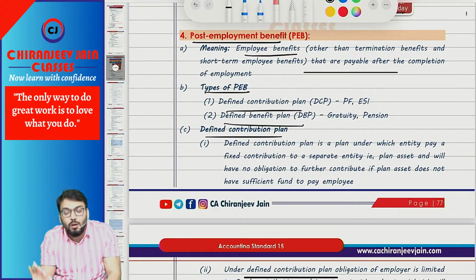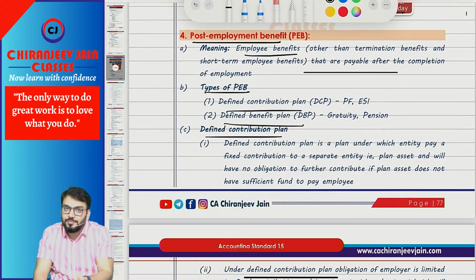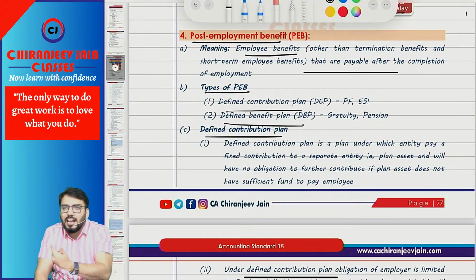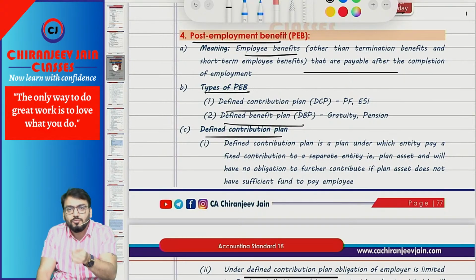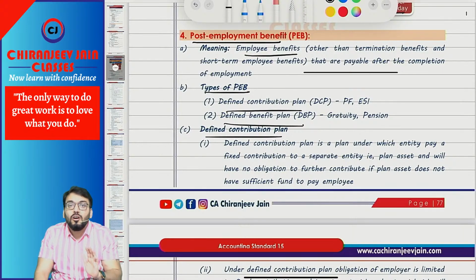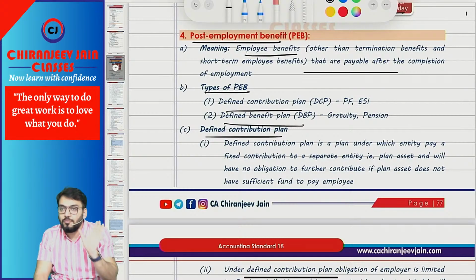They do not have any other obligation. It means all the risk of that plan asset, whether it is actuarial risk or investment risk. Remember, investment risk and actuarial risk will fall onto whom? The employee. Therefore, once the amount is contributed or once the entity is liable to contribute, they will recognize an expense and liability with that amount. Understood? Correct.